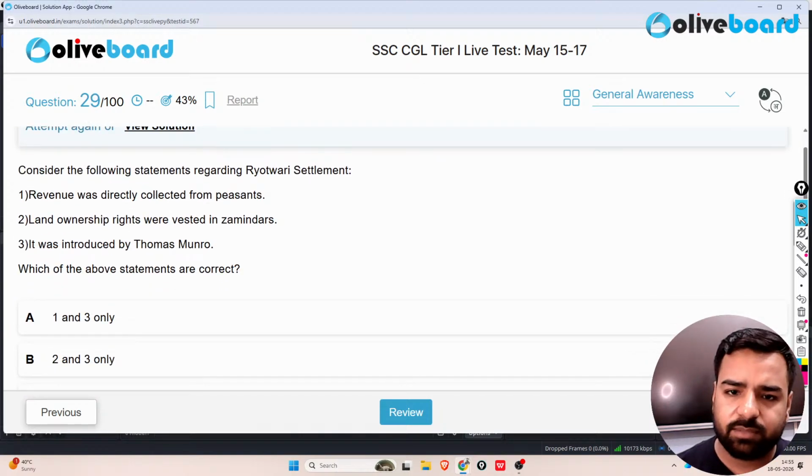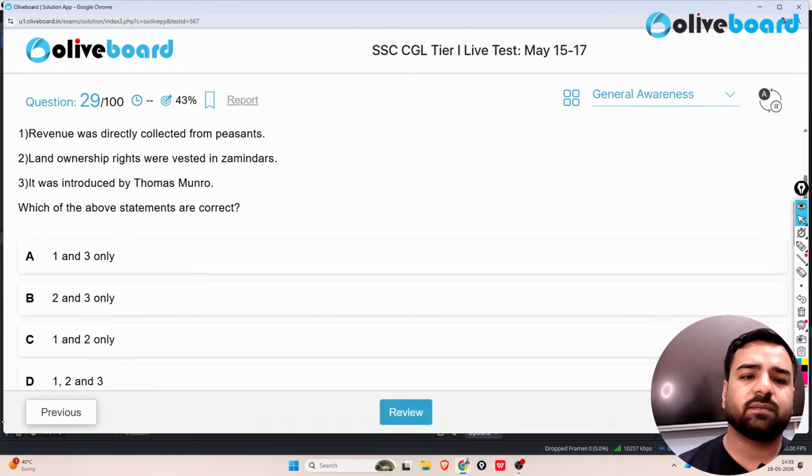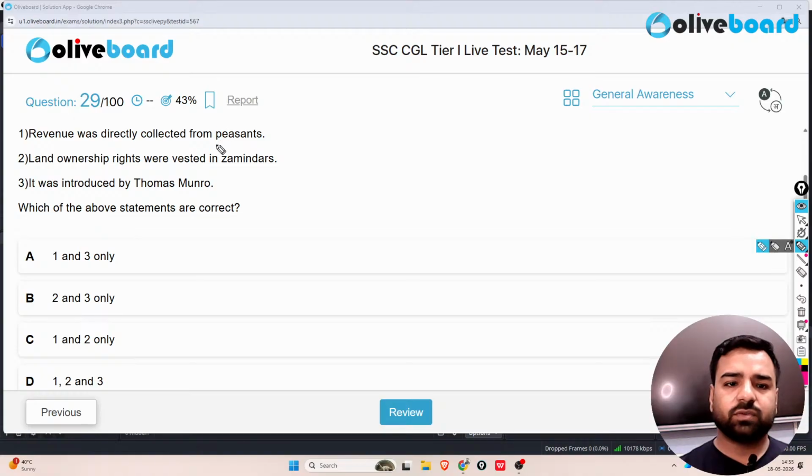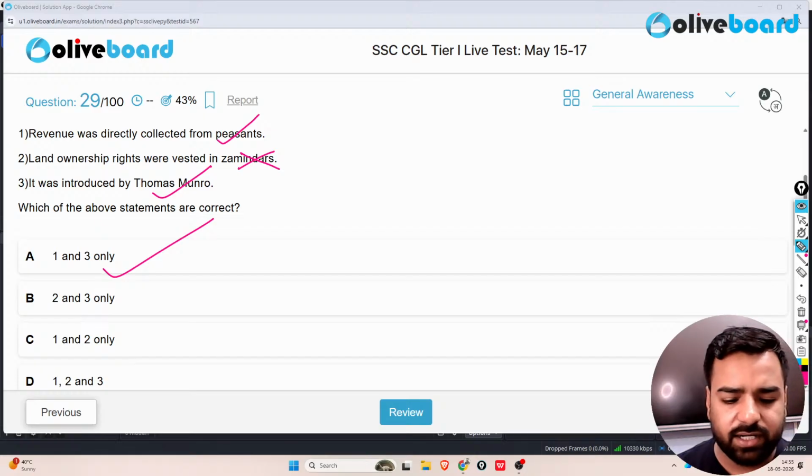Consider the following statements regarding the Ryotwari settlement. So the first statement is given here. Revenue was directly collected from the peasants. That's correct, right? The land ownership rights for zamindars. That's wrong. And it was introduced by Thomas Munro. Again, that is correct. So the correct answer will be 1 and 3 only. What is the correct answer? The correct answer is going to be 1 and 3 only.